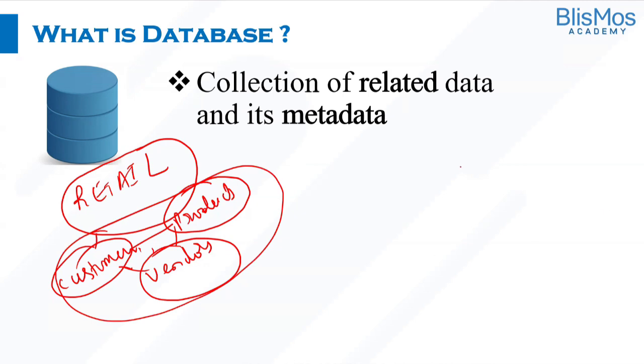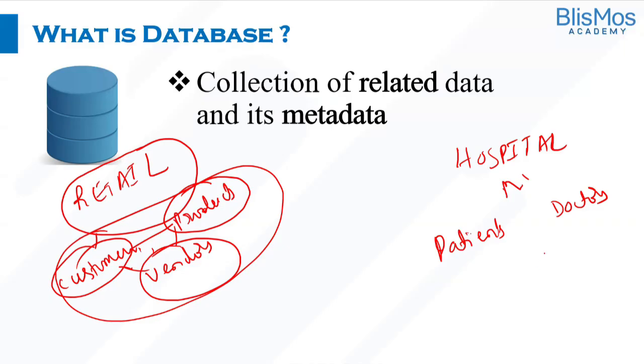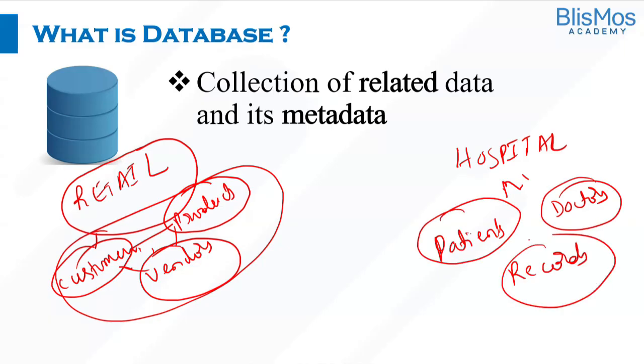Let me take one more example. Let us say we are creating a database for hospital management. Then we have the patients table, the doctors table, and the patient records. These are the tables. Now tell me, guys, are these tables related? Patients, doctors and records, are these tables related? Yes, sir. Yes, they are related, right?